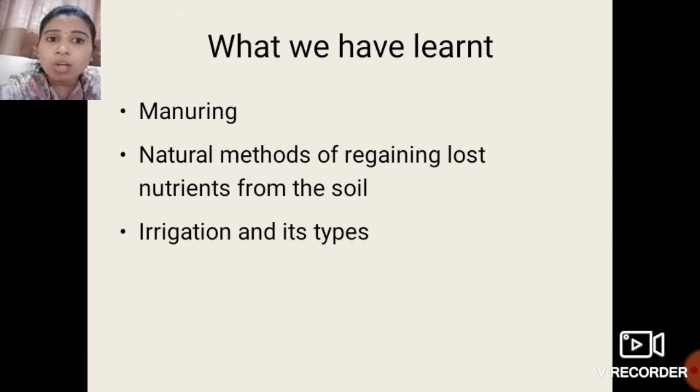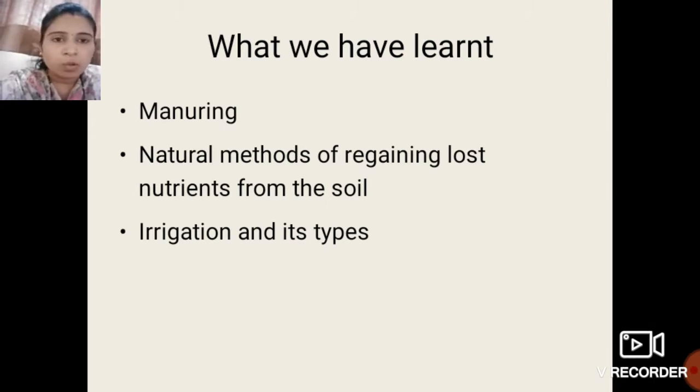So write field fallowing, crop rotation, and multiple cropping. Please first see what the question is and afterwards write your answers. There is no need to explain these natural methods.